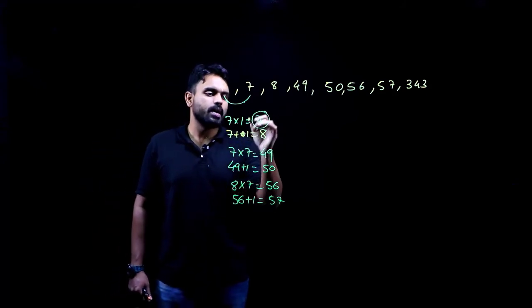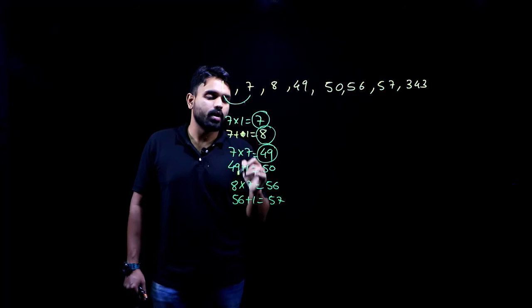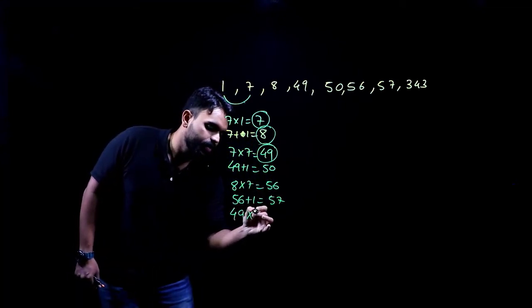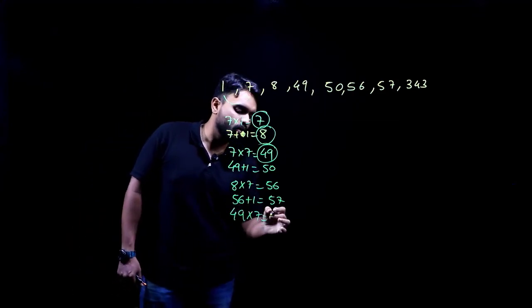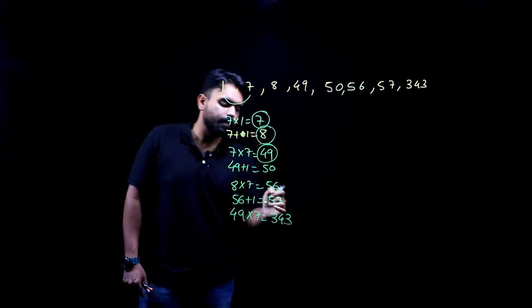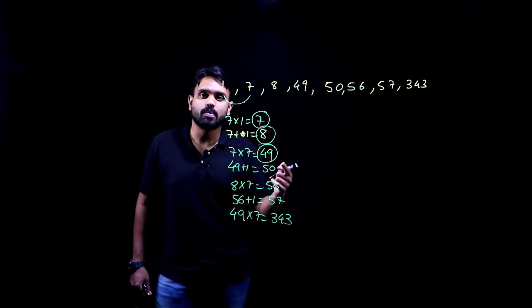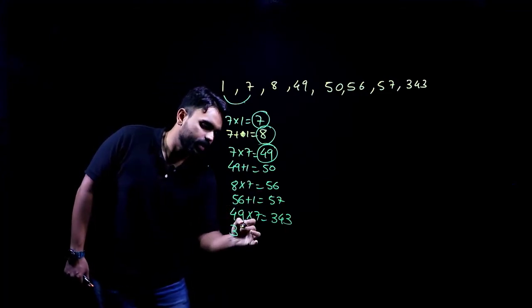Now, 7 was multiplied with 7, 8 was multiplied with 7. The next thing that I have to do is 49 has to be multiplied with 7. 49 into 7 gives me how much? Cube, like I told you. This gives you 343. Now, multiplication is done here. What needs to be done? Addition needs to be done. How much? Every time I am adding 1.